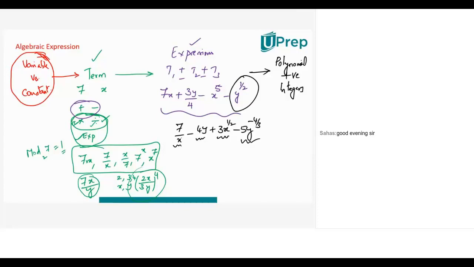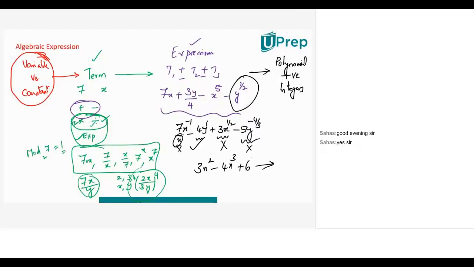Now you tell me, 3x square minus 4x cube plus 6. Is this a polynomial? Milan? If you can't speak, you can type. Milan is not present. Sahas? Sahas says yes. Now again Sahas, 6 to the power of minus 2.